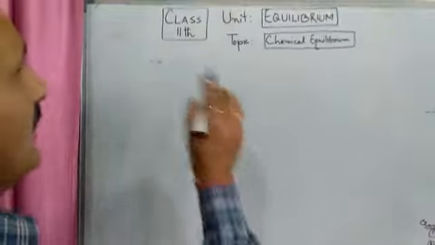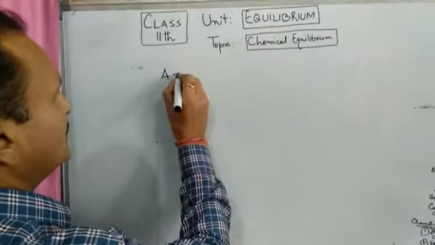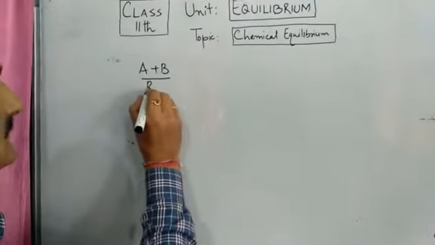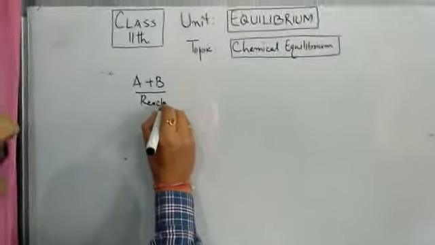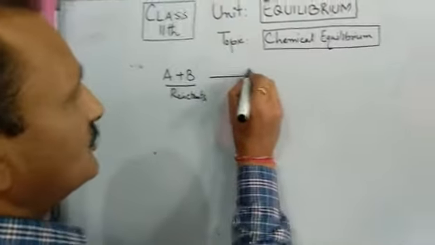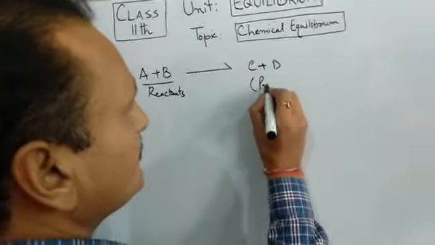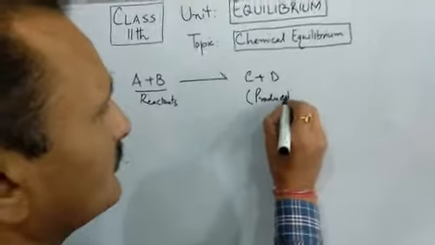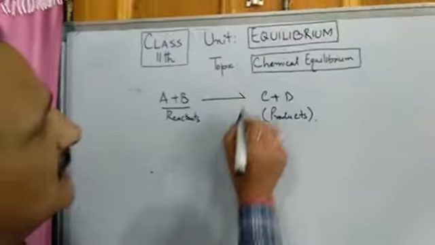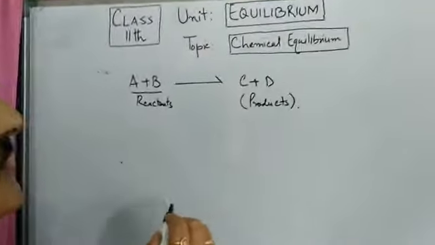Now, for chemical equilibrium, suppose we have a general reaction, say A and B, suppose these are reactants. They combine to form products C and D. So, to clear the concept of chemical equilibrium, we must keep in mind two things.